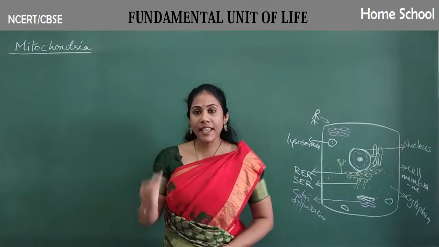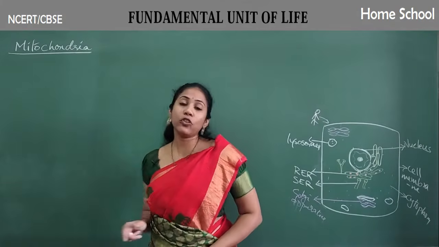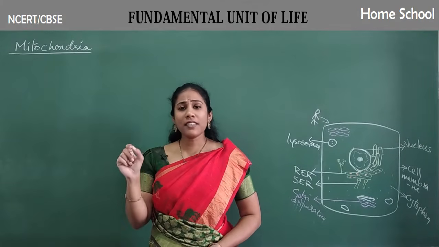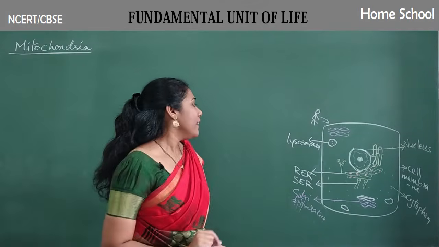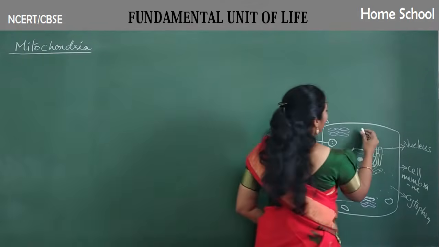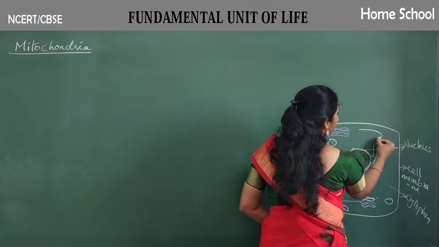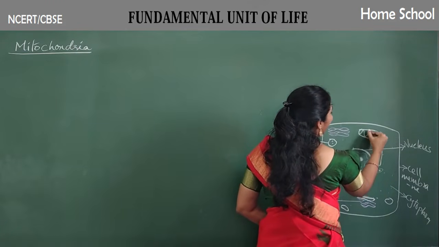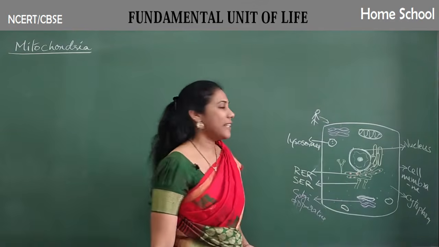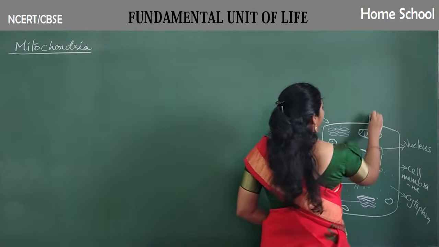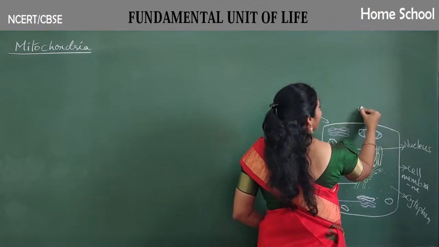Coming to the next cell organelle, that is mitochondria. Mitochondria is the most important cell organelle. Okay, say this is how mitochondria look normally inside. Many mitochondria would be there inside a cell. Okay, and it has two membranes actually.